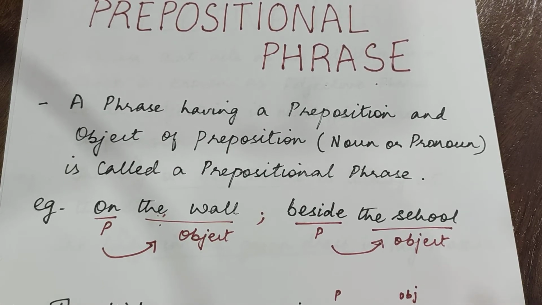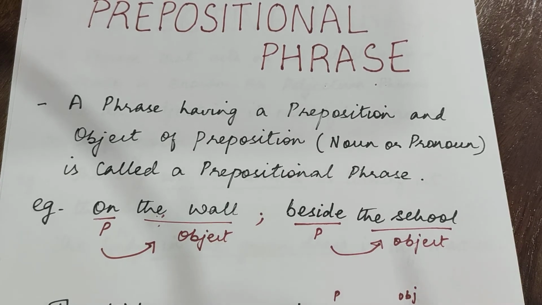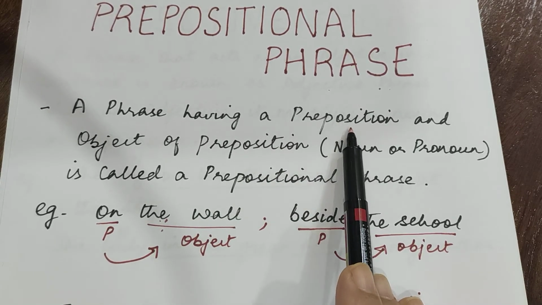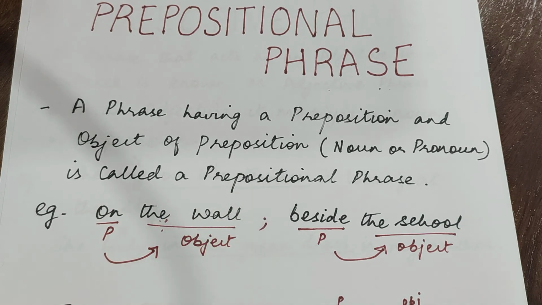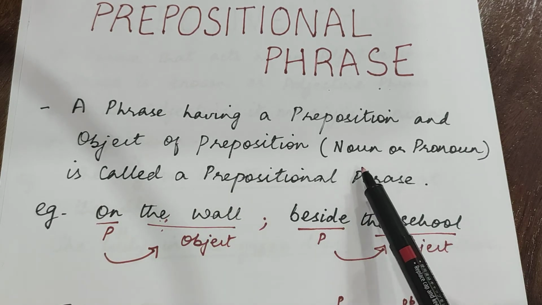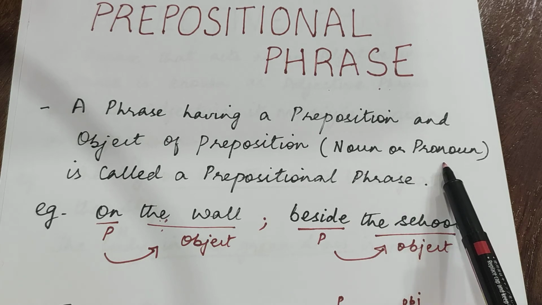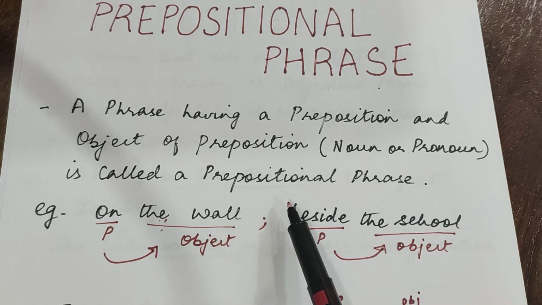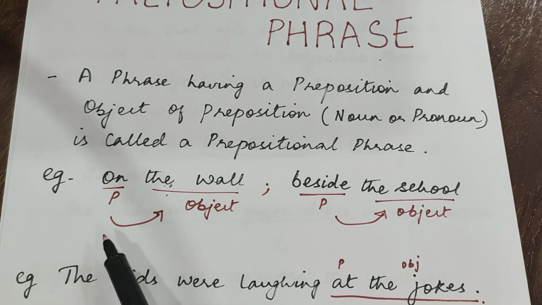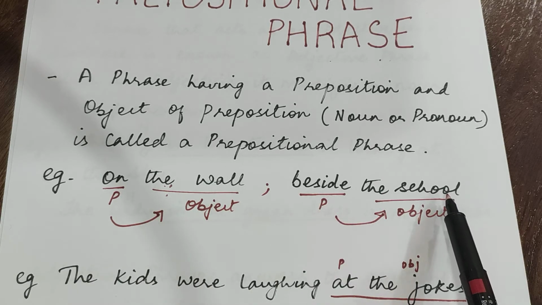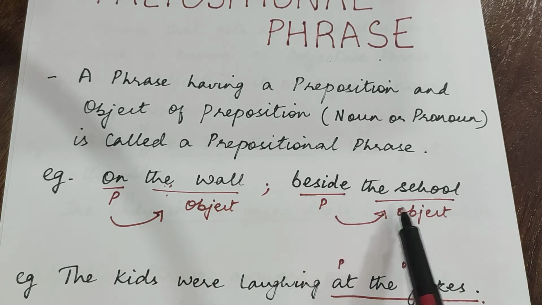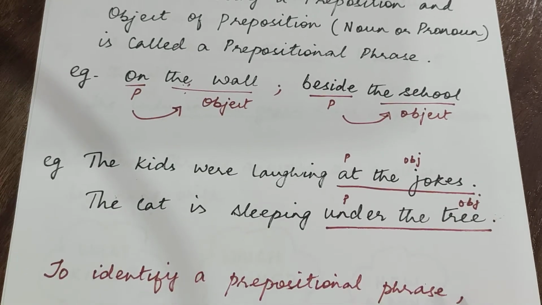Now, what is a prepositional phrase? A phrase having a preposition and object of the preposition. What is the object of the preposition? It is the noun or the pronoun. This is called a prepositional phrase. For example, on the wall. The preposition is on. What is the object over here? The wall. Beside the school. Preposition is beside. The school is the object. Let us look at some more examples.